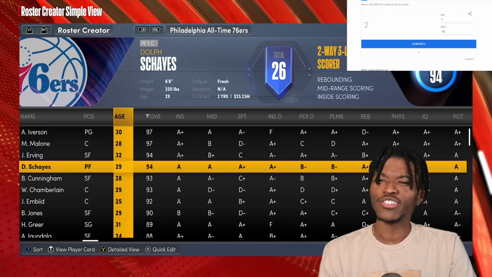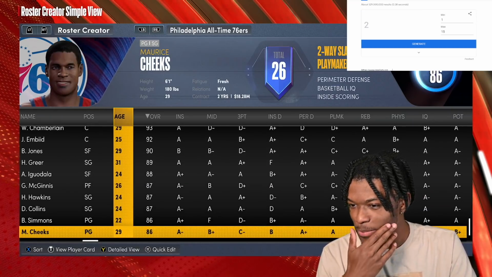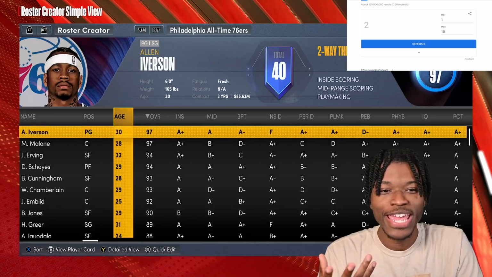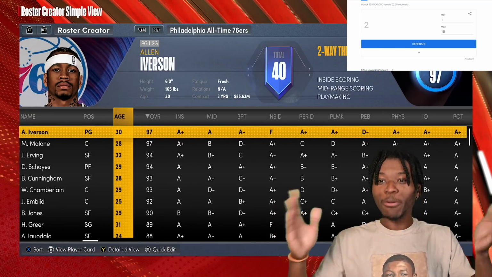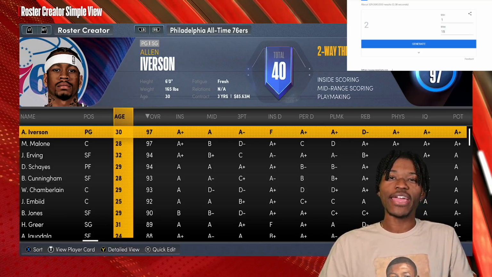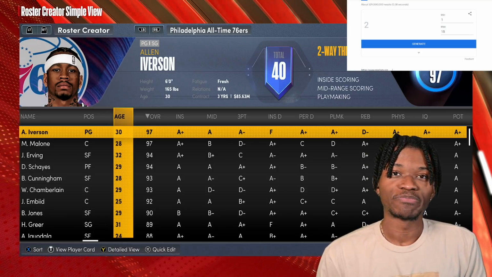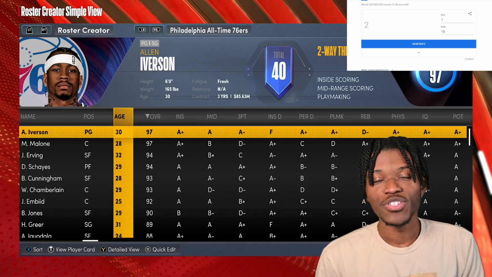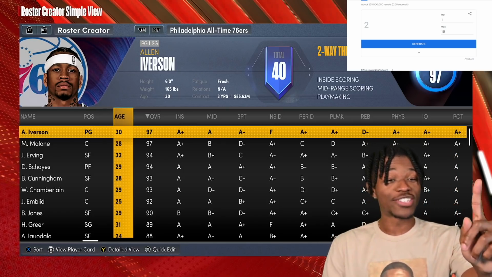As you can see, there's about 15 players for all of these NBA teams, the all-time teams, and we're going to click it. Whatever number player we get, that is a player we're adding to the team, and we're going to see what the best possible team you can create. More than likely, it's going to be the Lakers. Just being honest. It's probably going to be the Lakers. But let's start off with our 76ers.